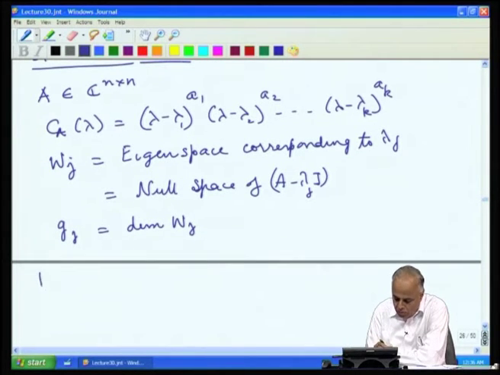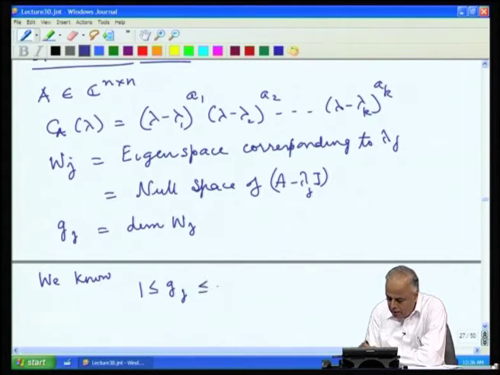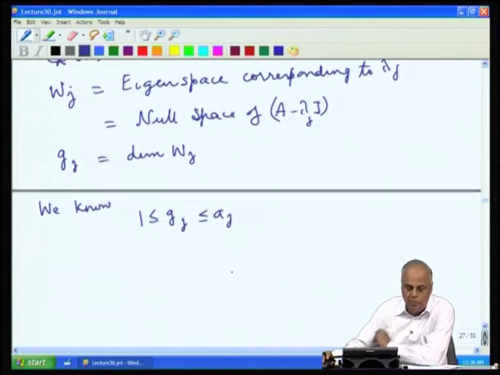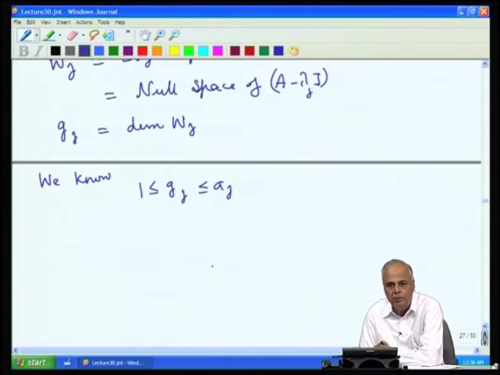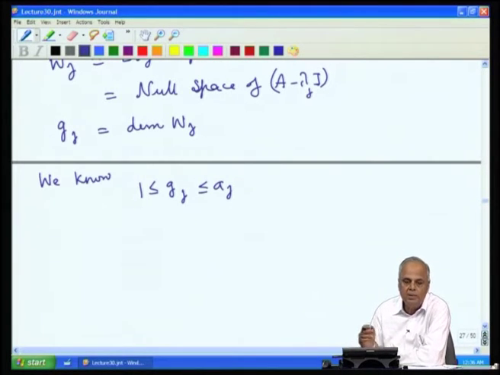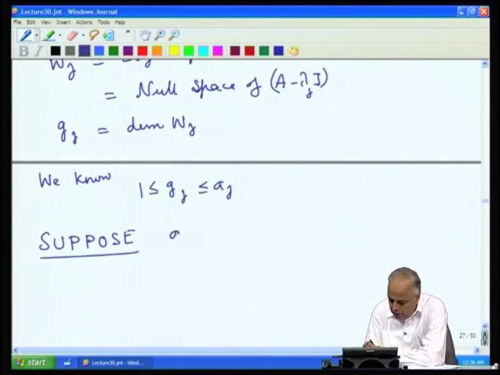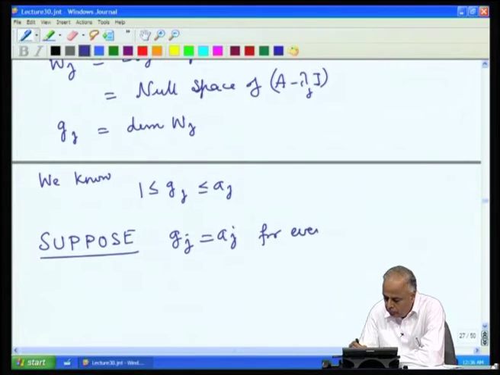So, we know 1 is less than or equal to gj, which is less than or equal to aj. We have asserted this, we have not yet proved it, but we will prove it later. The geometric multiplicity will always be less than or equal to the algebraic multiplicity. So, suppose gj is equal to aj for every eigenvalue lambda j.